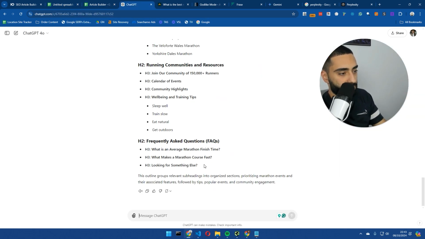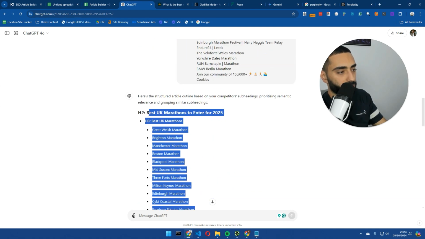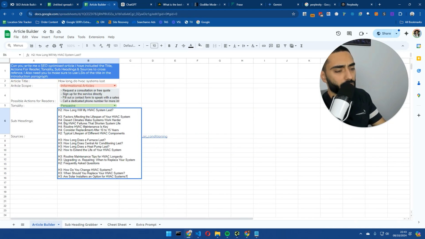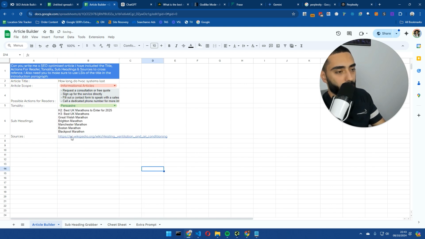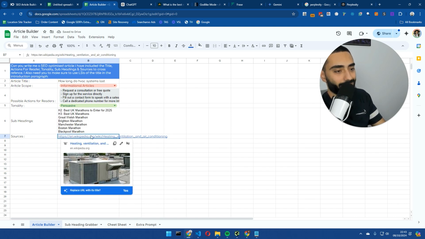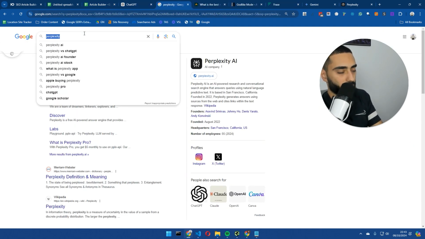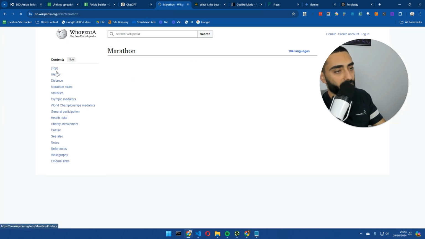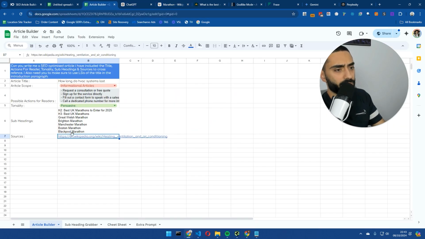Now let's take a look at this. As we can see here, we've got all of our subheadings. So what we're going to do is copy this back into our article builder. This is where we paste in all of the subheadings, right? And then we've got a sources section as well. So what I'm going to do here is go to, let's say, the Wikipedia page for marathon, and we're going to include this as one of the sources.